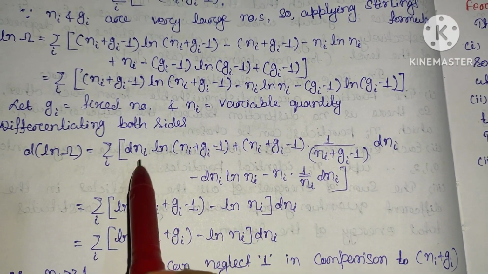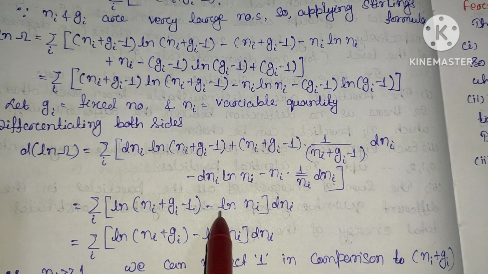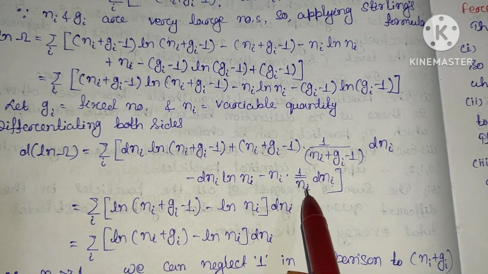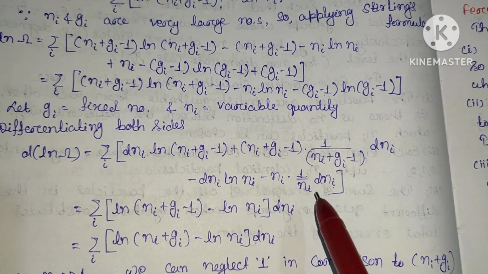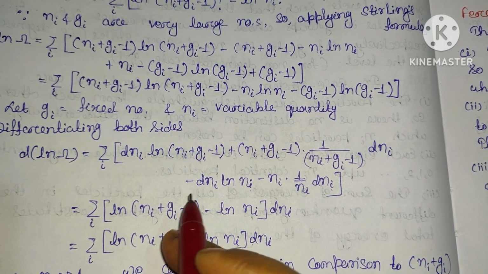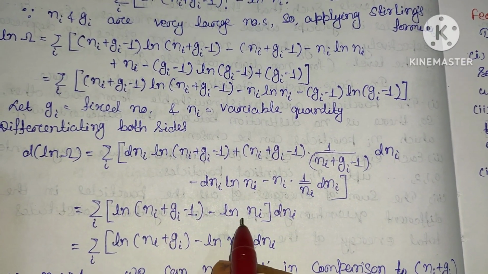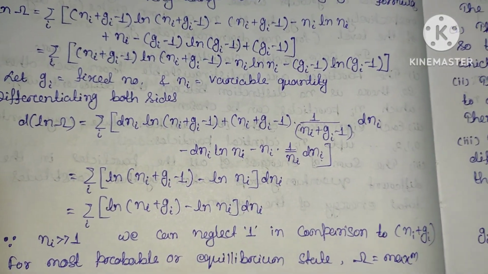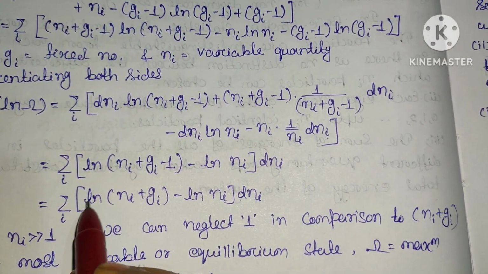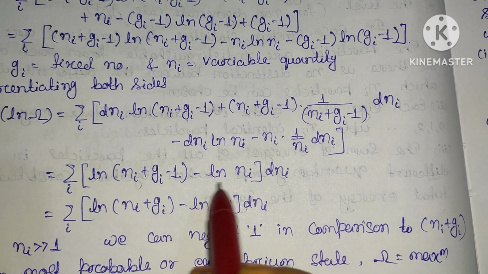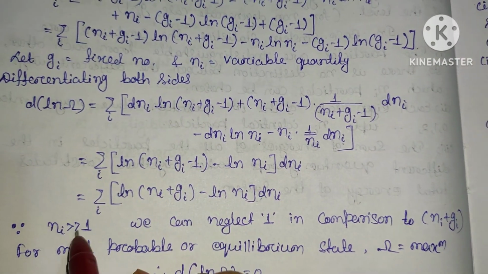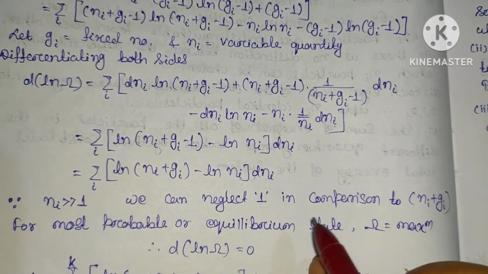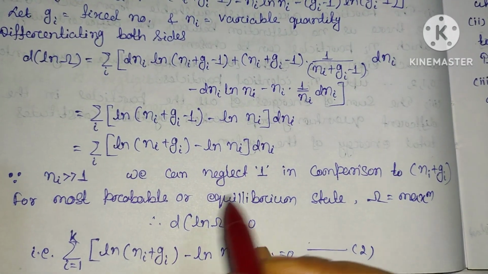So taking dni common, ln (ni plus gi minus 1), this gets cancelled, this will be dni, this ni gets cancelled, minus dni, so dni minus dni goes to 0, the remaining will be minus dni ln ni. Here dni has been taken common. Now this will be [ln (ni plus gi) minus ln ni] dni. Why? Because we are considering that ni is a very large number, so we can neglect 1 as compared to ni plus gi.